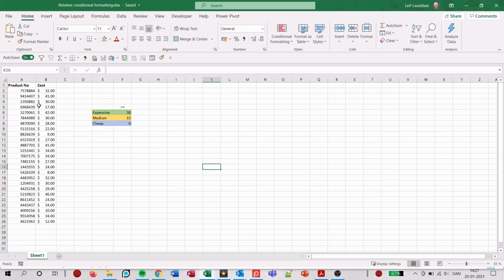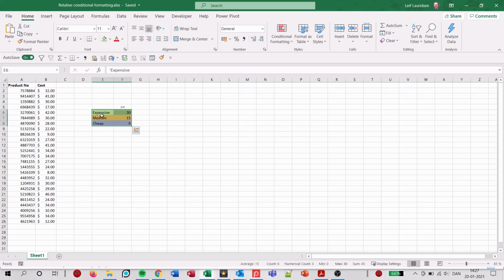Here's the table we want to look at. The table has just two columns: a product number, and a cost for each product. But of course the tables could have as many columns as we want. The table we want to use to color our table is this table here.